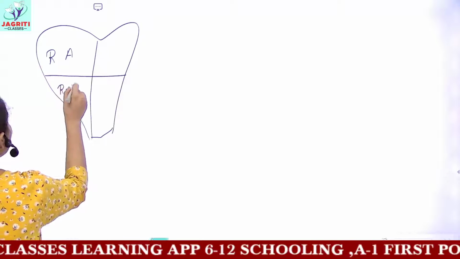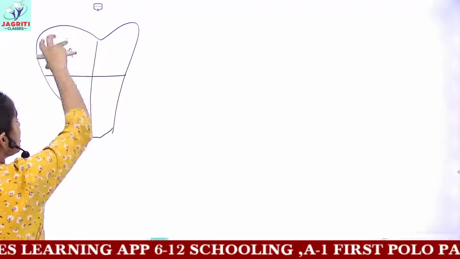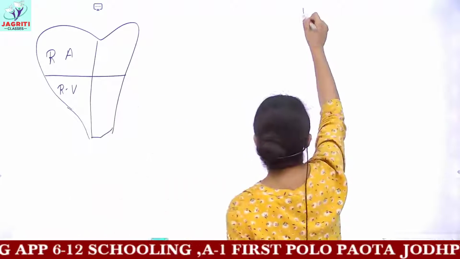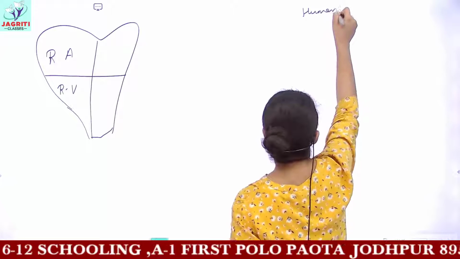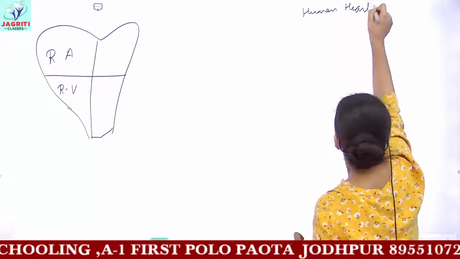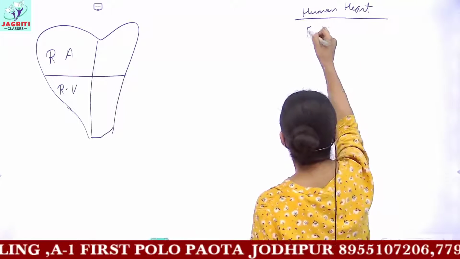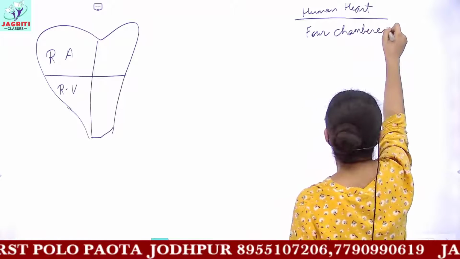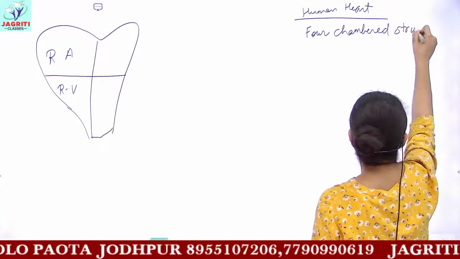This one would be the right ventricle. We said that the human heart is made up of 4 chambers, so it is a 4-chambered structure.